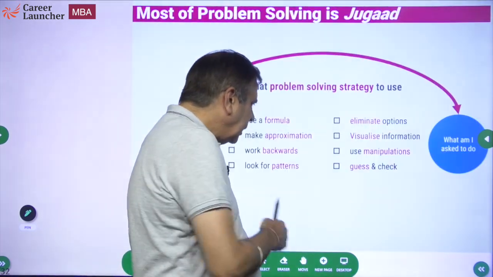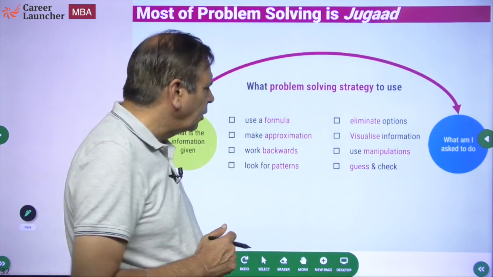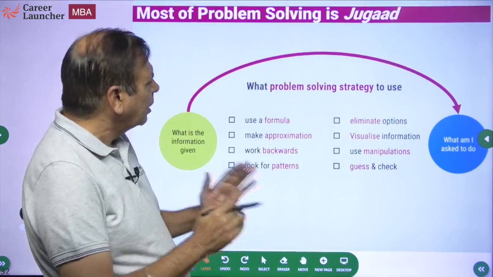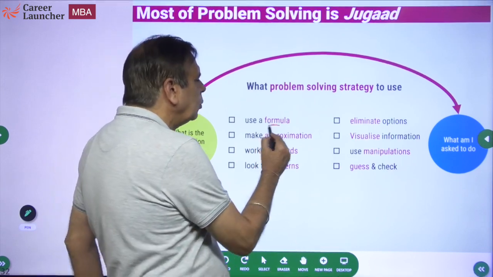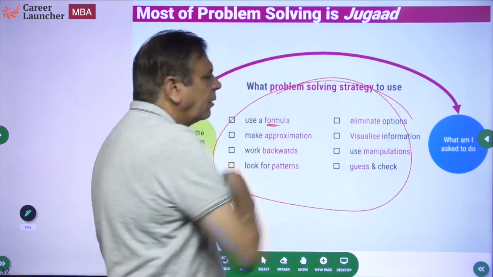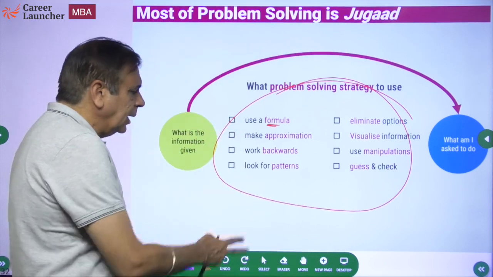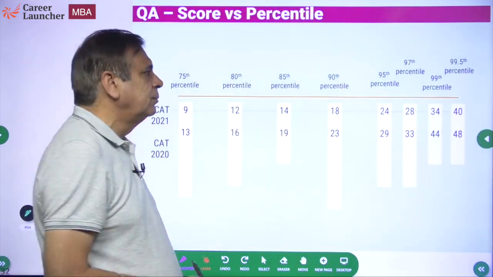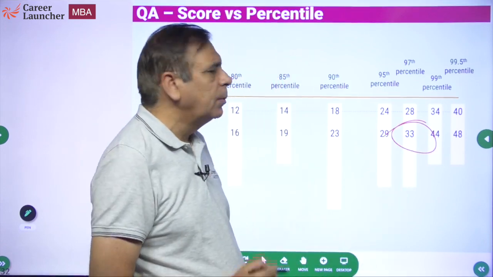If you remember, in the previous two sessions when I did the slot 1 and slot 2 papers for CAT 2020, we talked about the fact that problem solving strategies are multiple. Most of the time people use only one. To me, all of them have to be used. Depending on the question, you should be able to pick out the right strategy for the right question. Just to remind you, a 97-98 percentile is typically easily doable with the Jugaad method.